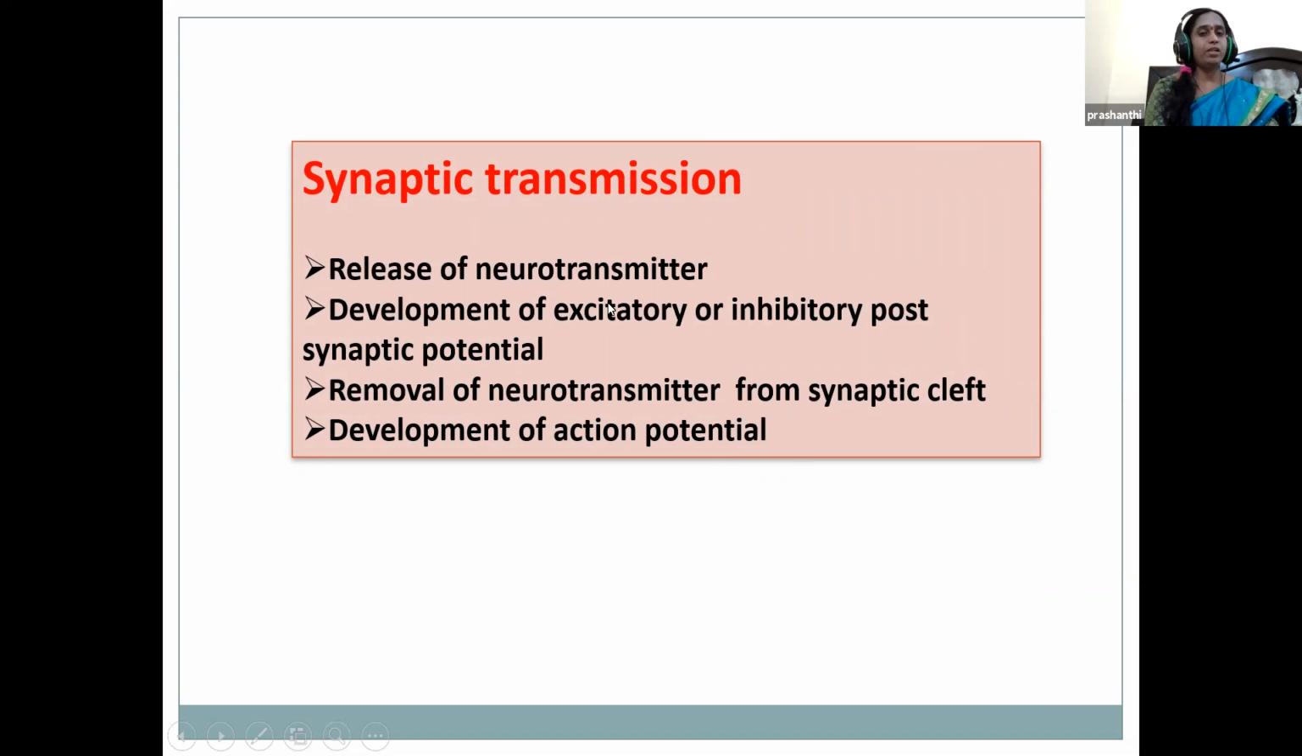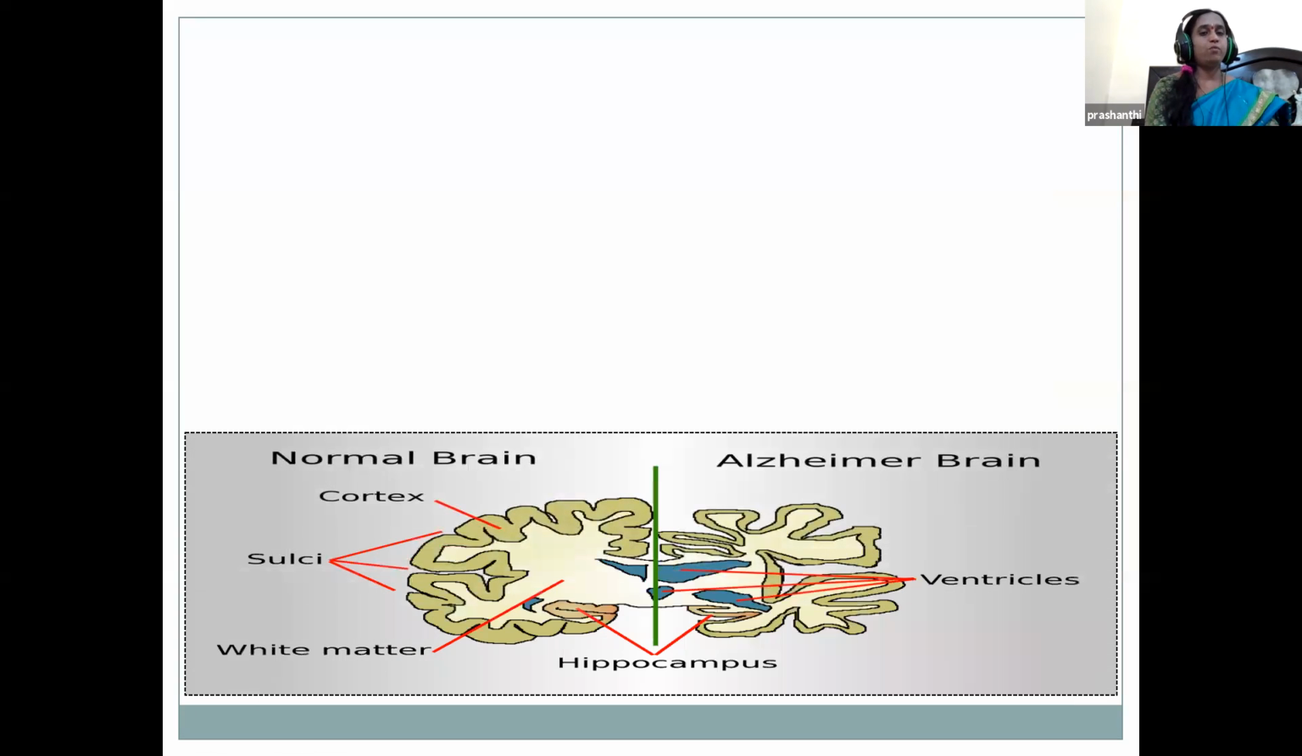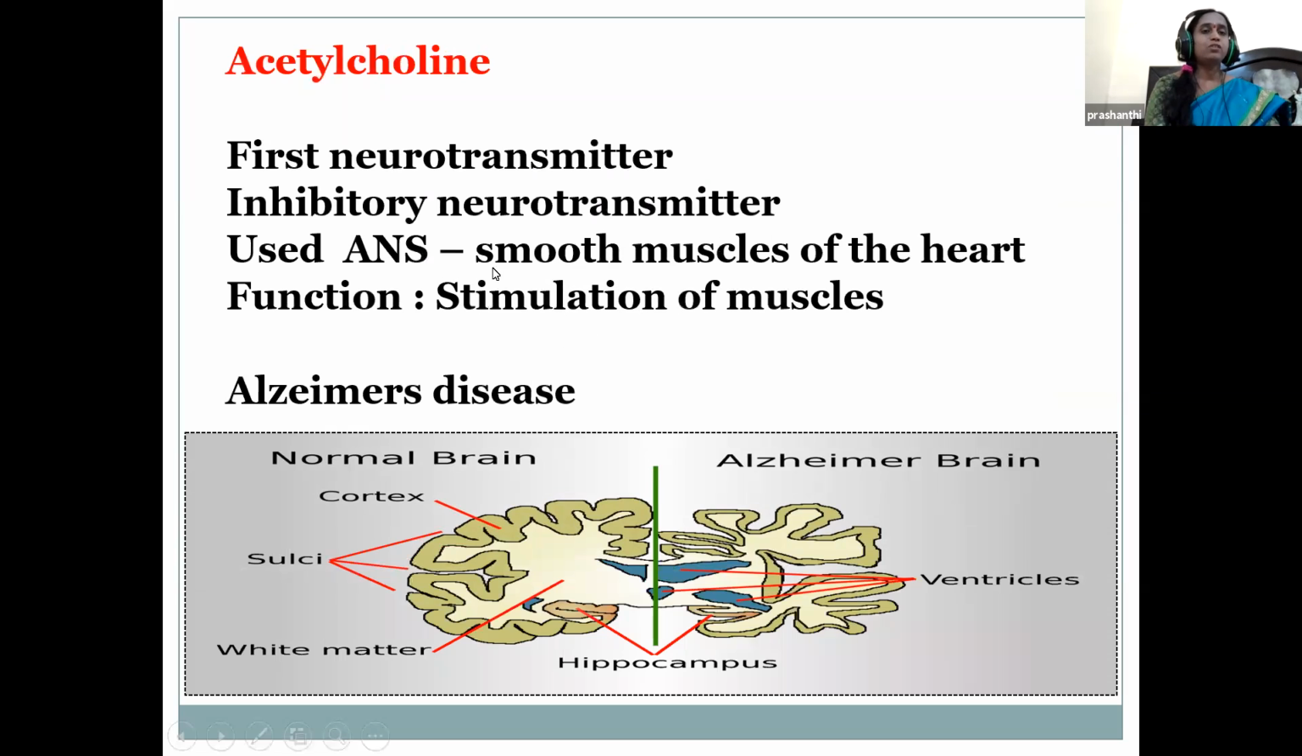Neurotransmitters are released, and these produce either an excitatory or inhibitory postsynaptic potential. They move through the synaptic cleft and bind to the receptors on the postsynaptic membrane, and slowly the action potential is developed. When you look at the neurotransmitters, the first one is acetylcholine, and this will be preventing the action potential. So we can say acetylcholine is an inhibitory neurotransmitter.